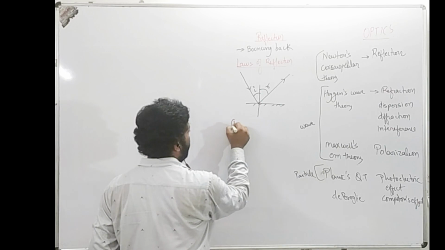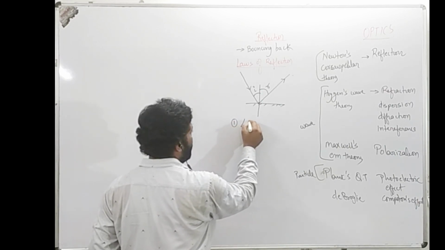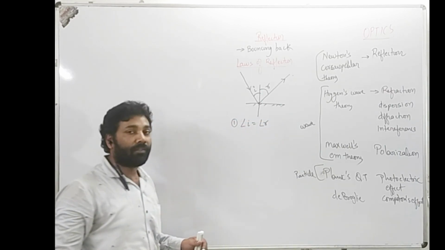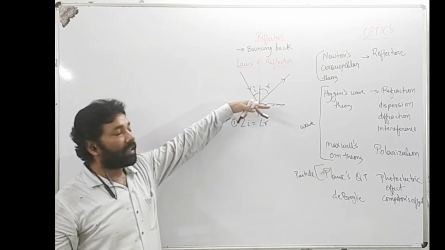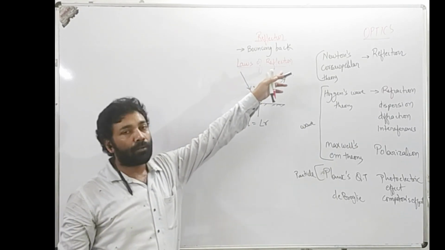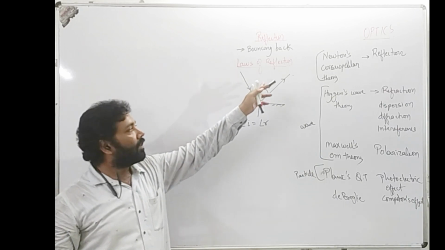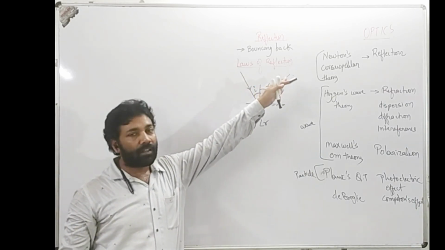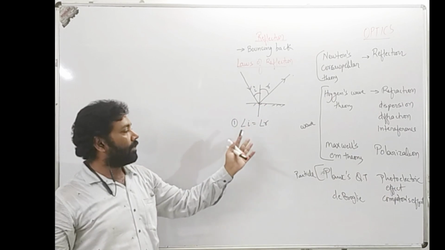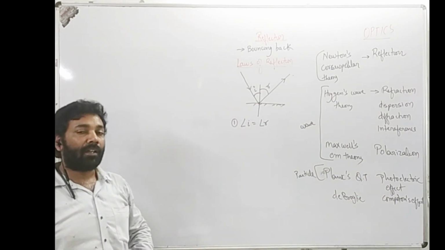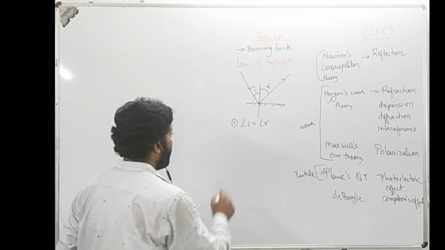The first law of reflection says that the angle of incidence is always equal to the angle of reflection. It can be proved. You can take a plane mirror, place pins, and try to see the pins from the opposite side. Marking, then drawing the lines, and measuring the angles will easily help you prove that the angle of incidence equals the angle of reflection.